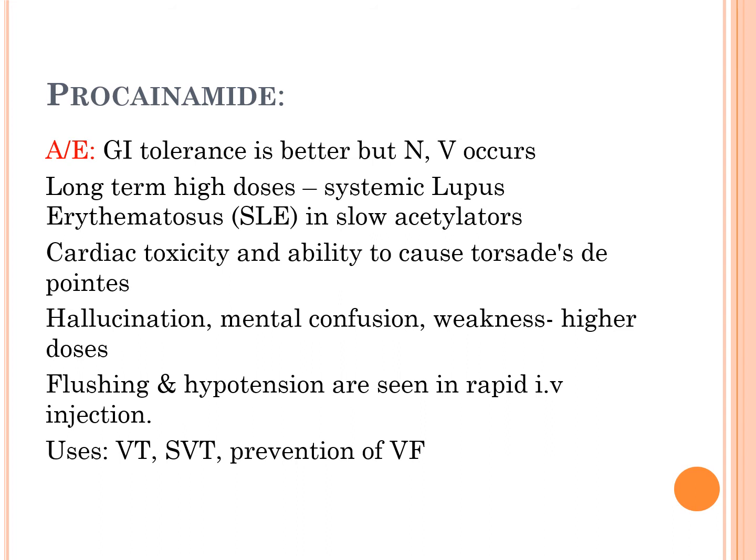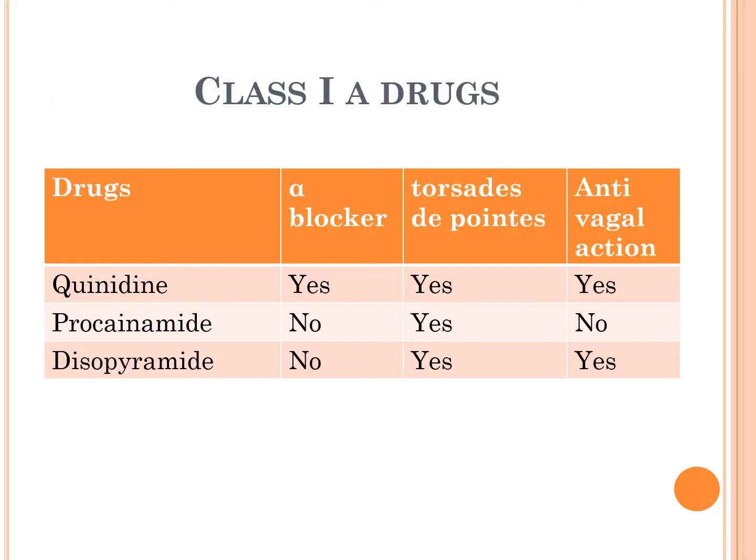Coming to the uses of procainamide, it is used to treat ventricular tachycardias, SVTs, and prevention of ventricular fibrillation. So this is the overall picture of the drugs of class 1A.